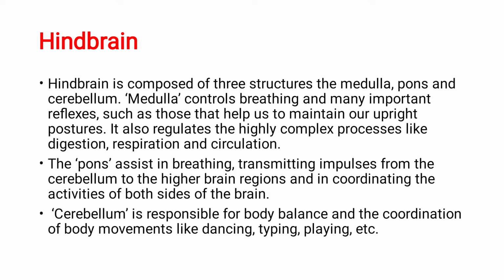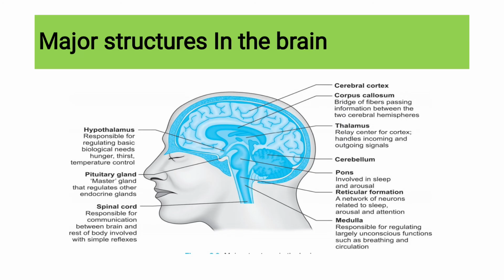Next is pons. The pons assists in breathing, transmitting impulses. The pons is between the cerebellum and cerebrum. So this pons transmits the impulses from the cerebellum to the higher centers of the brain, or from the higher centers of the brain to the cerebellum. The cerebellum is responsible for your body balance and the coordination of various body movements like dancing, typing, playing, running, all activities like that.